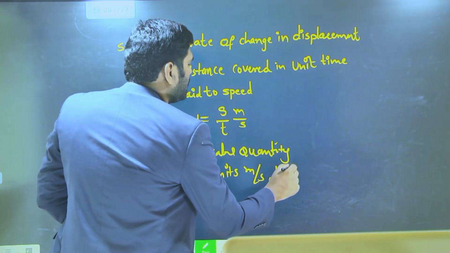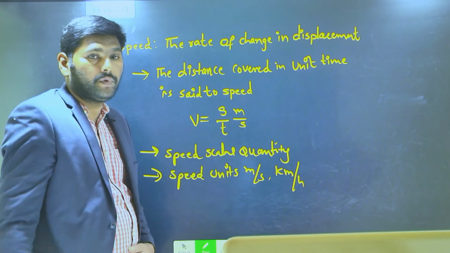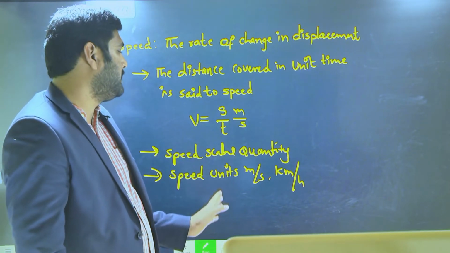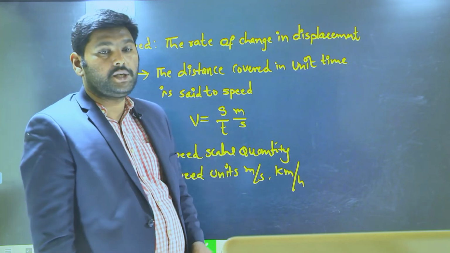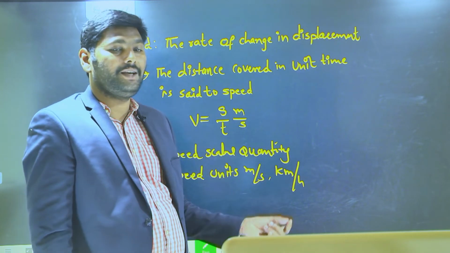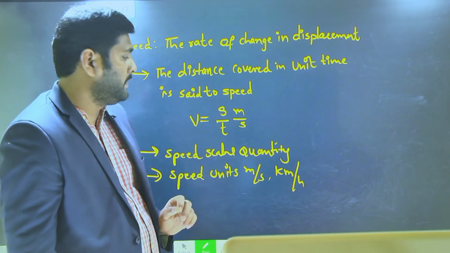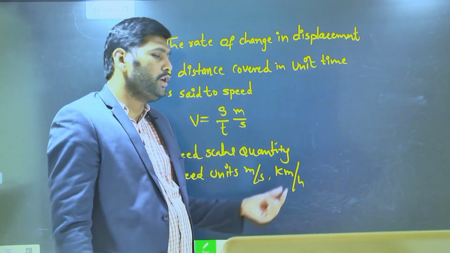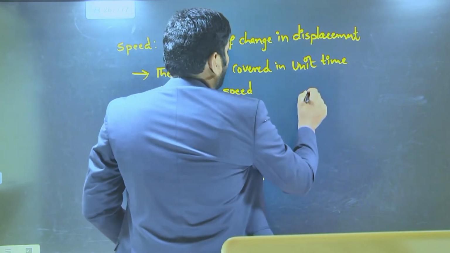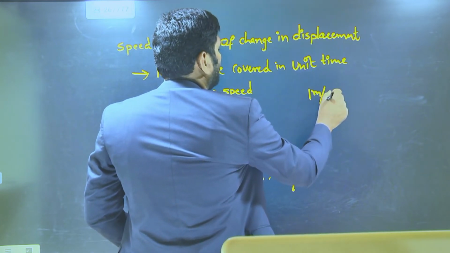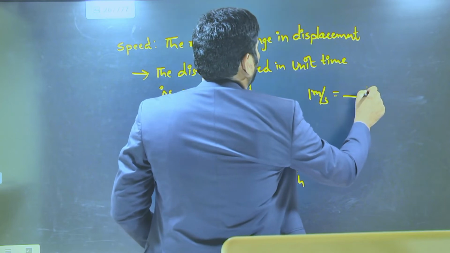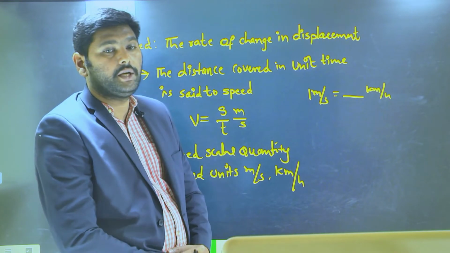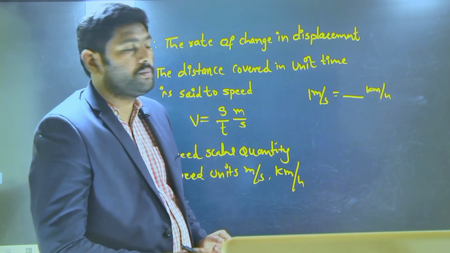We can define kilometer per hour also. Meter per second is the units for speed; meter per second is an SI unit, and kilometer per hour is a practical unit for speed. So let's take the conversion between meter per second and kilometer per hour. 1 meter per second is equal to how many kilometer per hour?